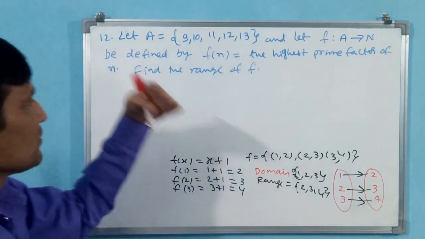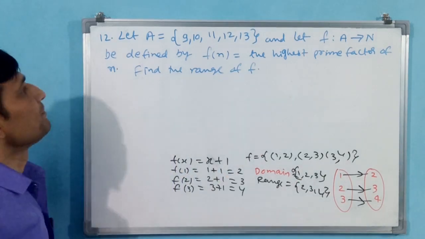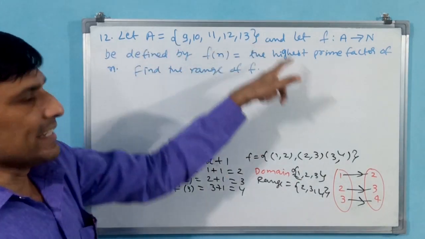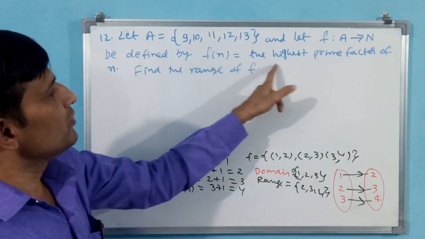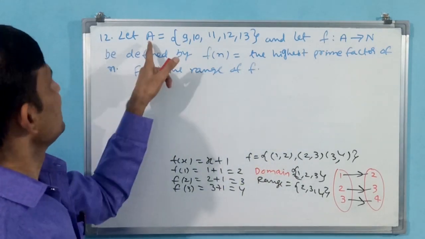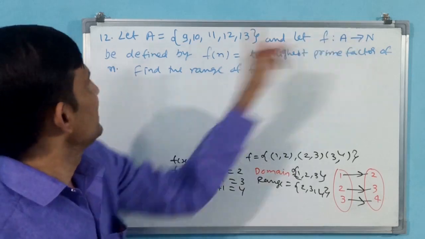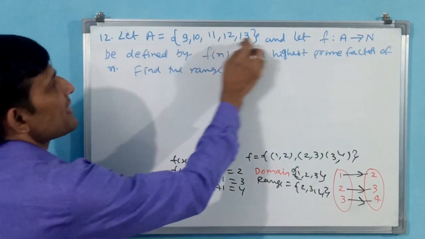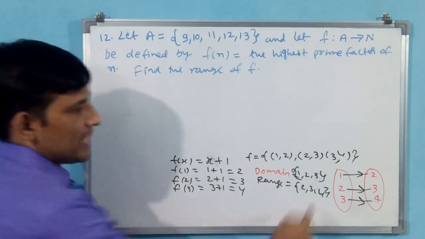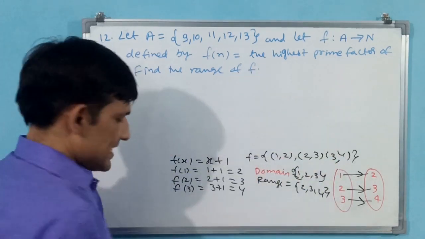Now you come to this problem. We compare this. This is set A, but the function f of n is equal to the highest prime factor of n. These are the n. Okay. Now we can say these are the domain. Okay, like here. But what is the range?